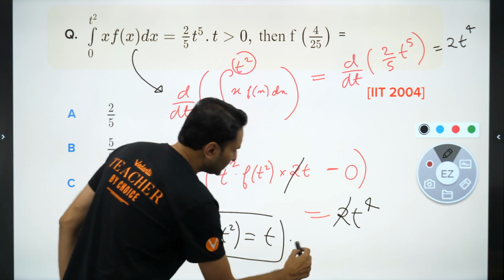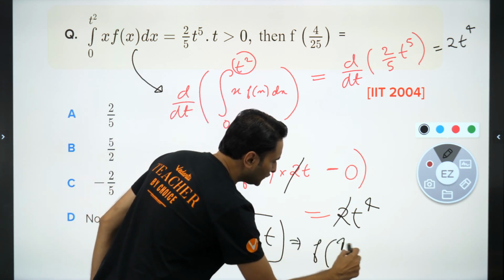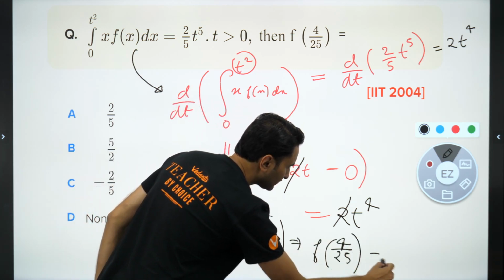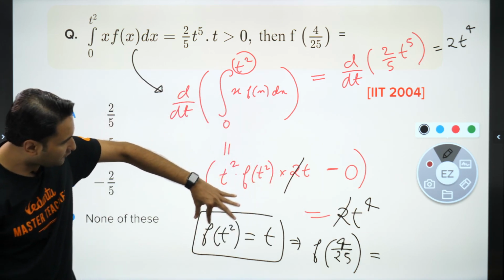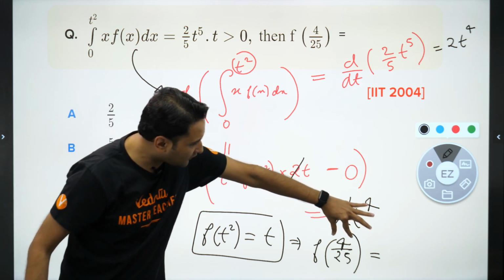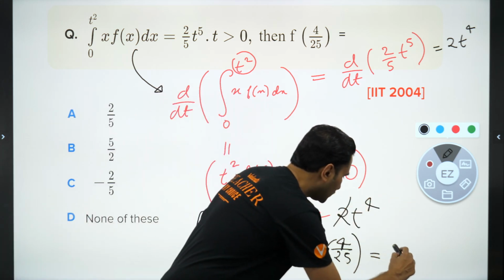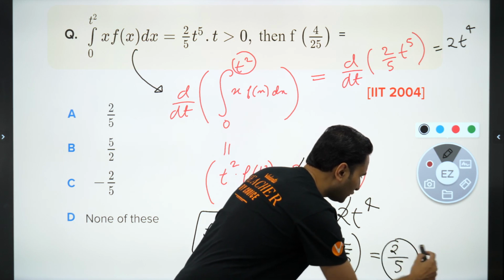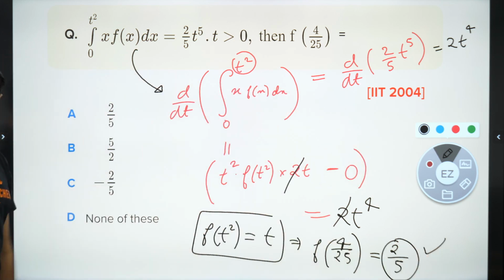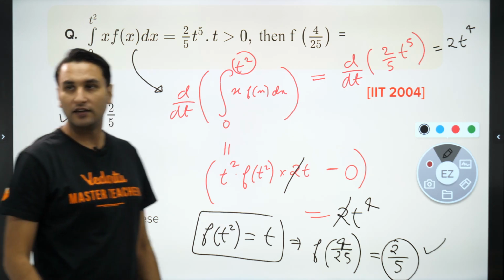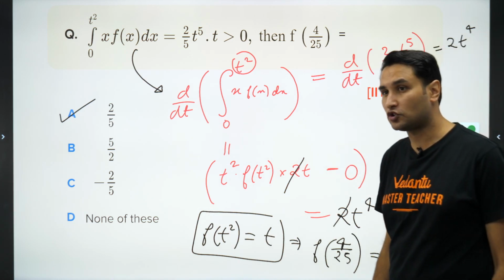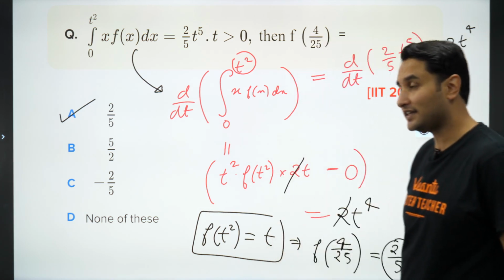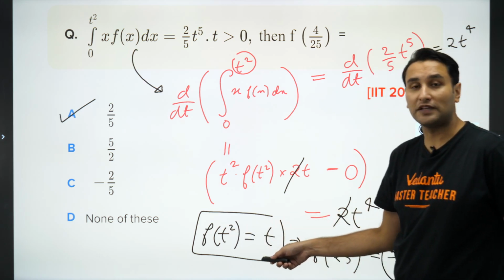सो f ऑफ दिस इंप्लाइज f ऑफ 4/25 कितना हो जाएगा? अगर ये है t स्क्वायर, दिस इज t स्क्वायर, f ऑफ t स्क्वायर इज t. सो f ऑफ t स्क्वायर इज इक्वल टू t कितना हो जाएगा? 2/5. that most of you were telling about. So f of 4/25 हो जाएगा 2/5. Answer should be A. Answer should be A, right? Not A and C बच्चों. Answer is A. f of t square is t, not plus minus t.